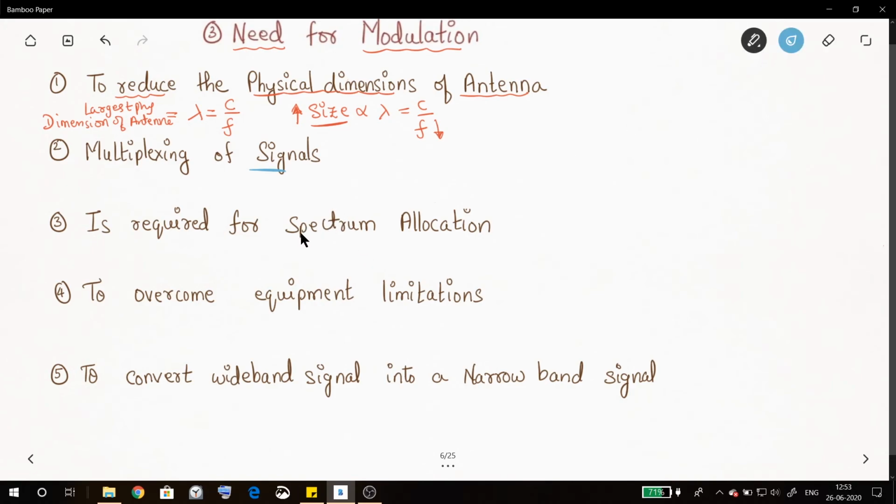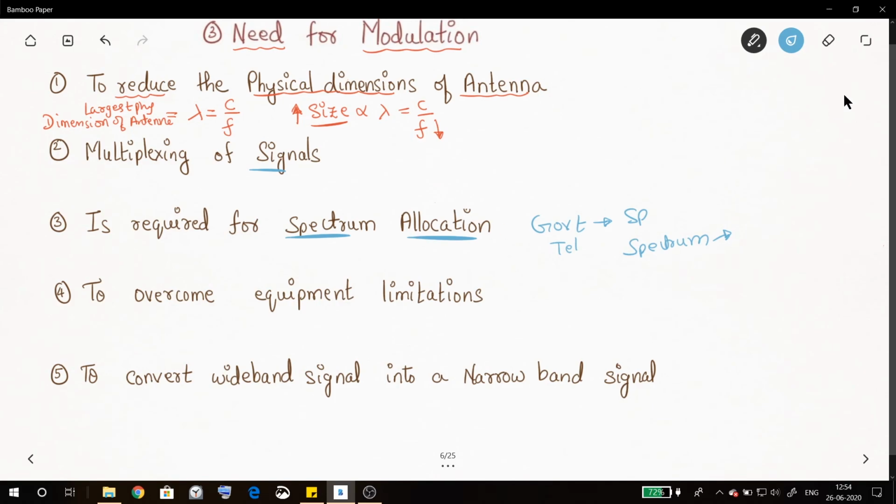It is also required for spectrum allocation. Now I told you the government sells the spectrums, and these telecom companies buy spectrum. Obviously these spectrums are not sold forever to a company. They have some lease period. After that they have to stop using that spectrum and they have to renew their license and so on. So whatever telecommunication equipment they have, right, should be able to switch to a different spectrum. And how can that be done?